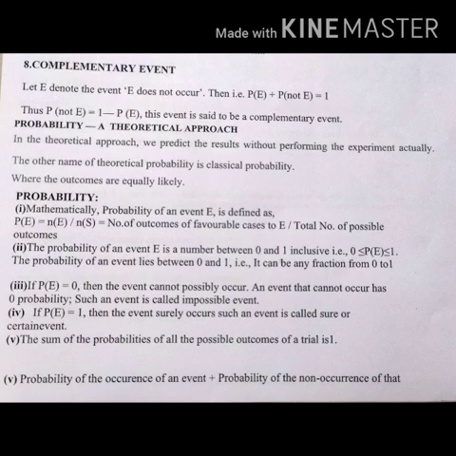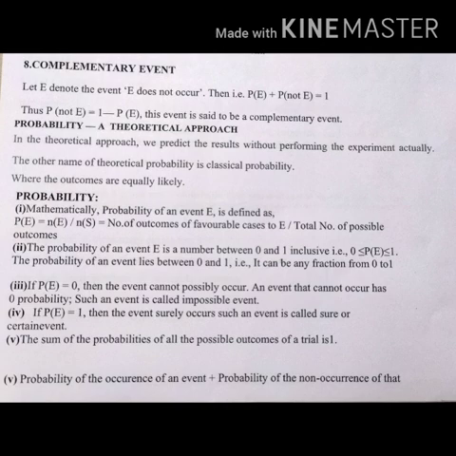For example, corona will disappear in a day, that is impossible, so the probability is 0. But corona will disappear within a month, possible, so the probability is 1.